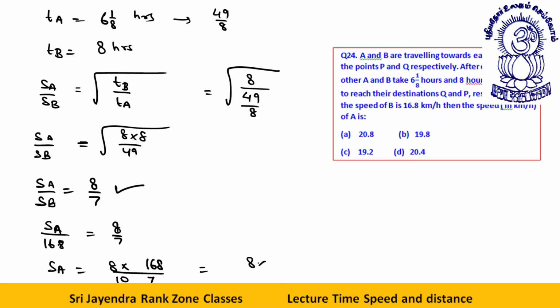So this is 8 into 24 by 10, or 8 into 2.4. 24 into 8 is 192, so that is 192 by 10 or 19.2 kilometers per hour. This is the speed of the other person.